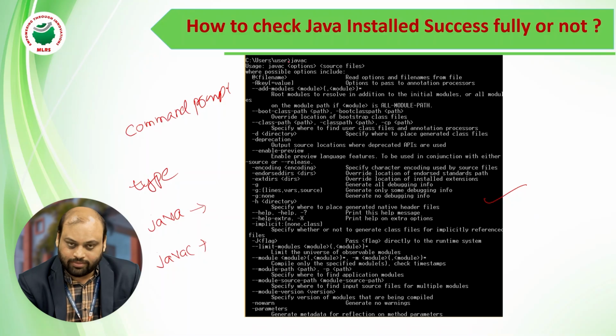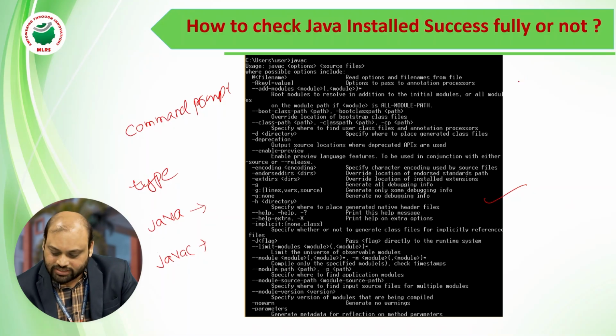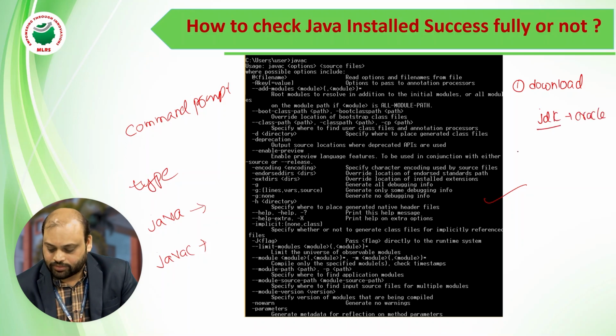If the Java compiler is available, the operating system knows that whatever high level program you are writing can be compiled, or understood according to the Java fundamental rules or not. So how many steps? First, we need to download the JDK from the Oracle site. This is the first step.